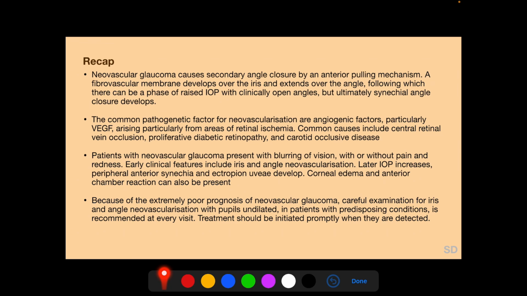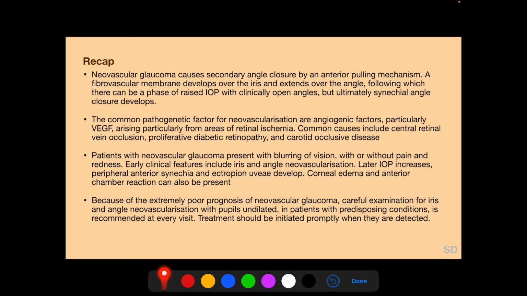To recap the salient points, neovascular glaucoma causes secondary angle closure by an anterior pulling mechanism. A fibrovascular membrane develops over the iris and extends over the angle, following which there can be a phase of raised intraocular pressure with clinically open angles, but ultimately synechial angle closure develops. The common pathogenetic factor for neovascularization are angiogenic factors, particularly VEGF, arising particularly from areas of retinal ischemia. And common entities leading to neovascular glaucoma include central retinal vein occlusion, proliferative diabetic retinopathy, and carotid occlusive disease.